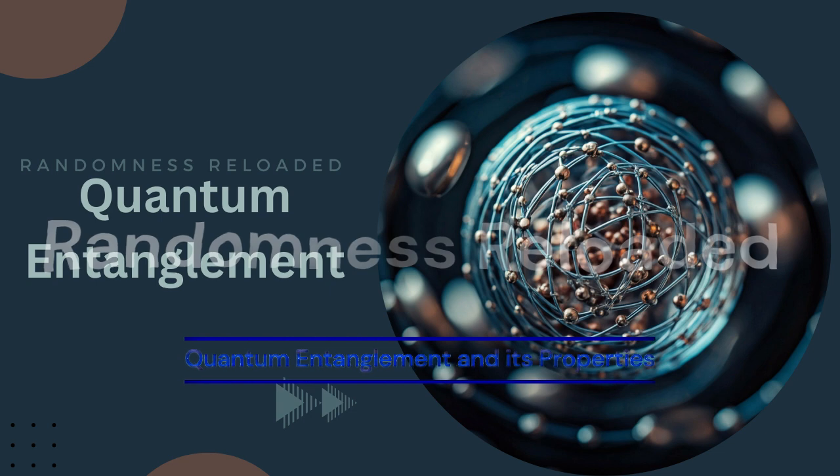Yeah, it's like those two coins, but instead of being independent, they're linked so that they always land on opposite sides. Okay, so if you know one is heads, you instantly know the other one is tails. Yeah, even if they're miles apart. That's so weird. Yeah, it's one of the most bizarre and counterintuitive aspects of quantum mechanics.